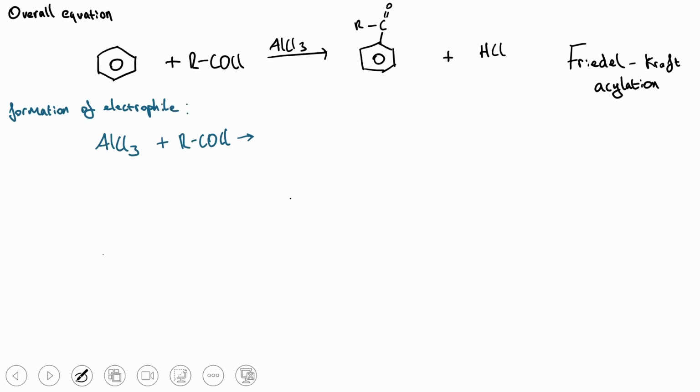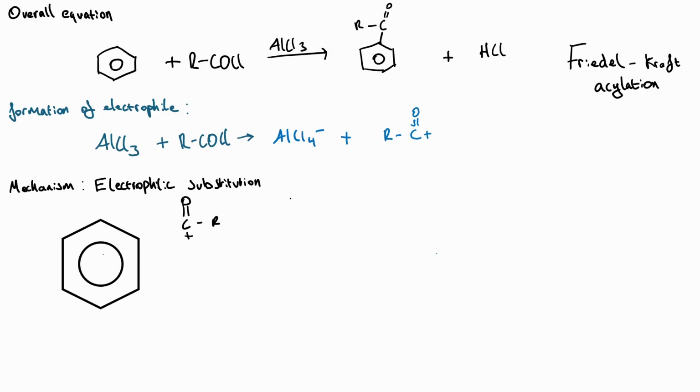AlCl3 and acyl chloride react together, and that AlCl3 will gain a chloride ion to form AlCl4-. That also leaves us with a positively charged acyl group being formed, where the positive charge lies on that carbon atom. 2 electrons from the delocalized ring are used to form a bond with the acyl electrophile. So we draw our arrow going from the delocalized ring, and I draw it going through the carbon atom and into that positively charged carbon atom in the acyl electrophile.